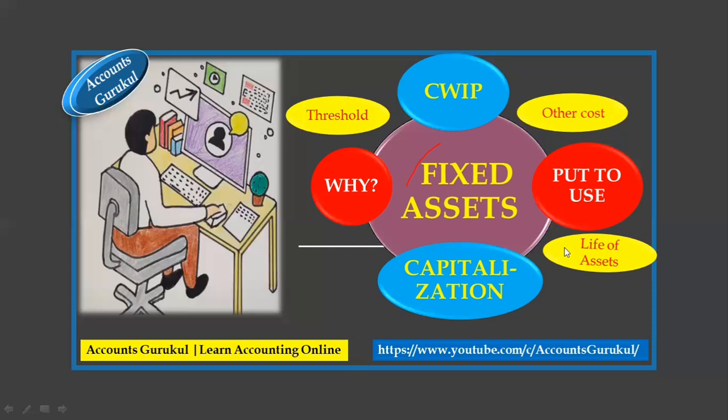The cycle of the asset from purchase to capitalization is very essential to understand. Before going further, we will create more videos with practical examples of how it works: how you have to evaluate the CWIP, capital work in progress, how other costs are involved, what is meant by the put to use certificate and how it looks, and what the life of assets is, as an example.